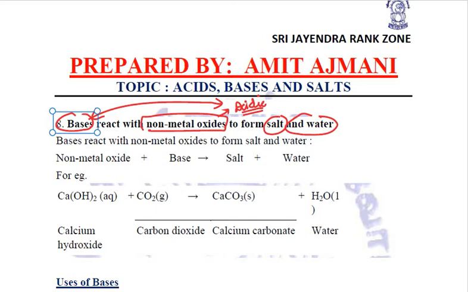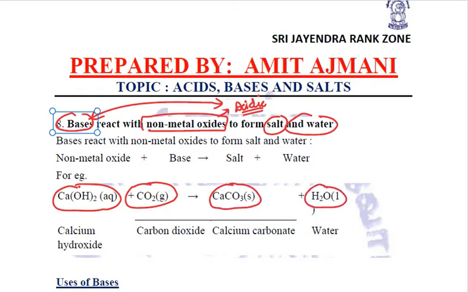Let us take an example. We take a base, calcium hydroxide, and react it with a non-metal oxide like carbon dioxide. When they react with each other, they form calcium carbonate, which is a salt, and water is also produced.